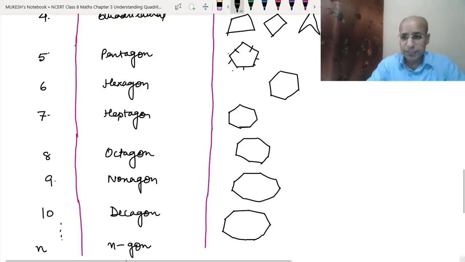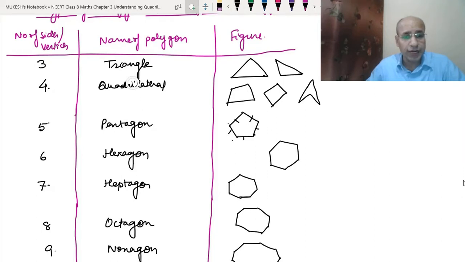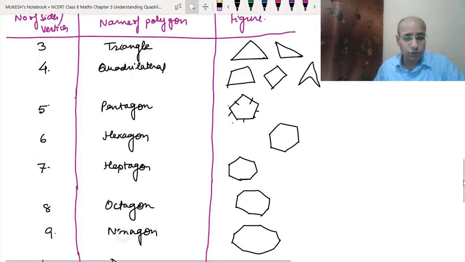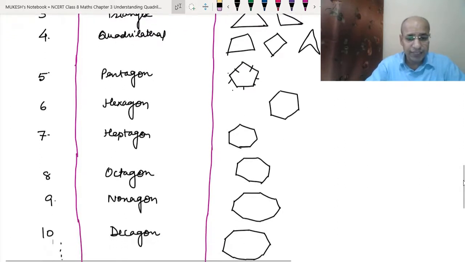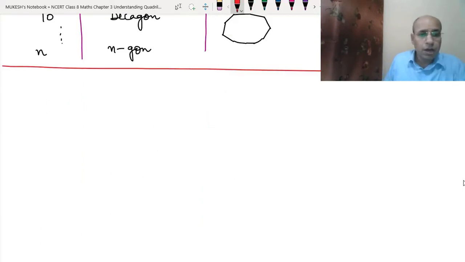Now let's repeat it again. If it has 3 vertices, 3 sides, then it is a triangle. If it is 4 sides, then it is a quadrilateral. For 5 sides, pentagon. 6 sides or vertices, hexagon. 7 sides, heptagon. 8 sides, octagon. 9 sides, nonagon. And if it is 10 sides, then it is a decagon. And if it has n number of sides, then we can call it an n-gon, and we can draw the figure accordingly. Now we come to the diagonal.